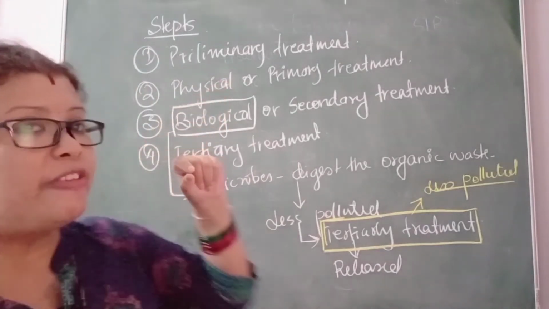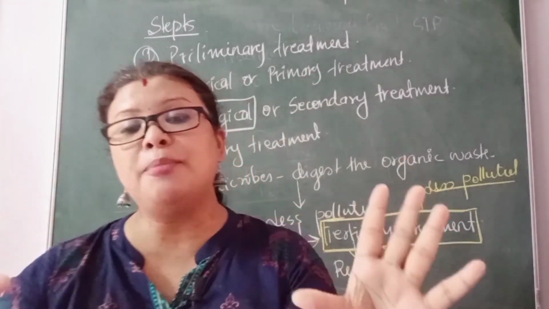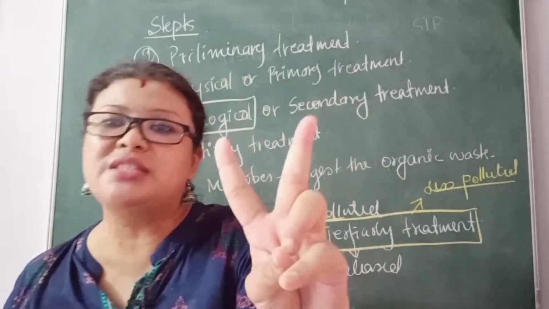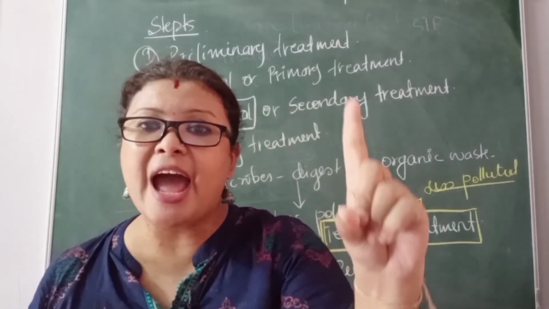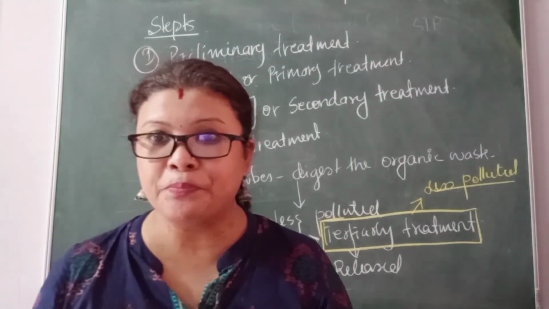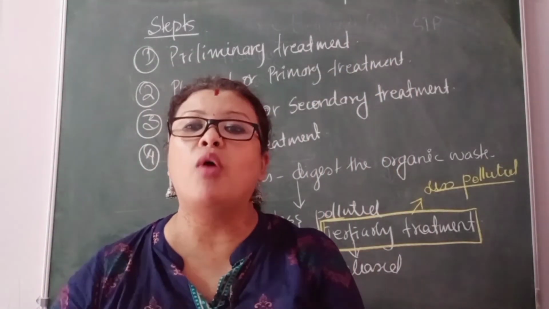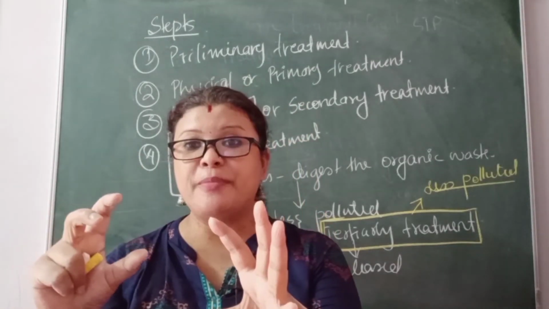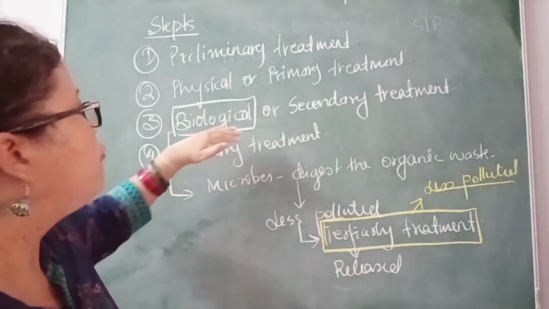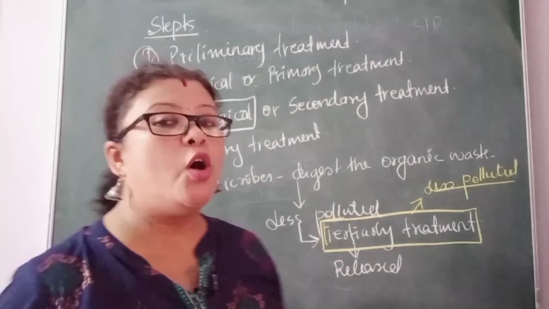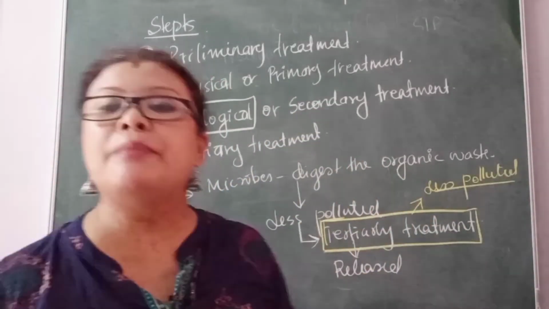Then we come to the physical and the primary treatment, which includes two processes: filtration and sedimentation. Once filtration and sedimentation are done, whatever wastewater remains goes for the third process, biological or secondary treatment.